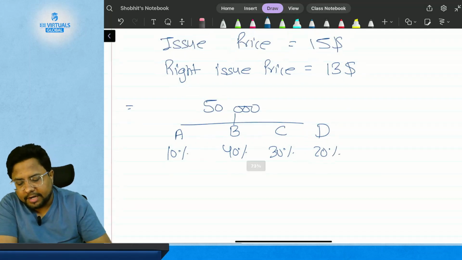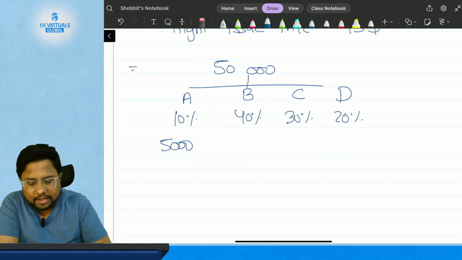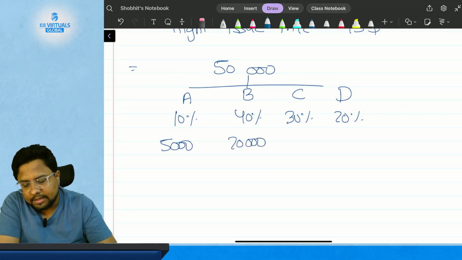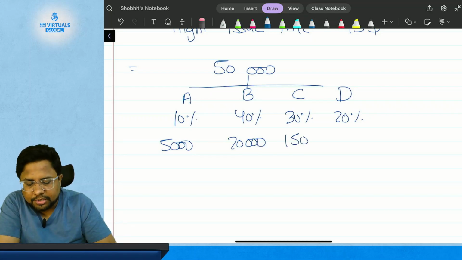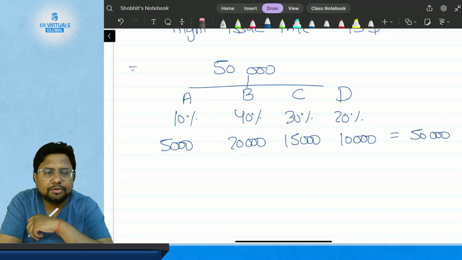So 10% of 50,000 will be 5,000 shares offered to A. Then 20,000 shares will be offered to B. Then 15,000 shares will be offered to C, and then 10,000 shares will be offered to D, which makes the total of 50,000 shares.